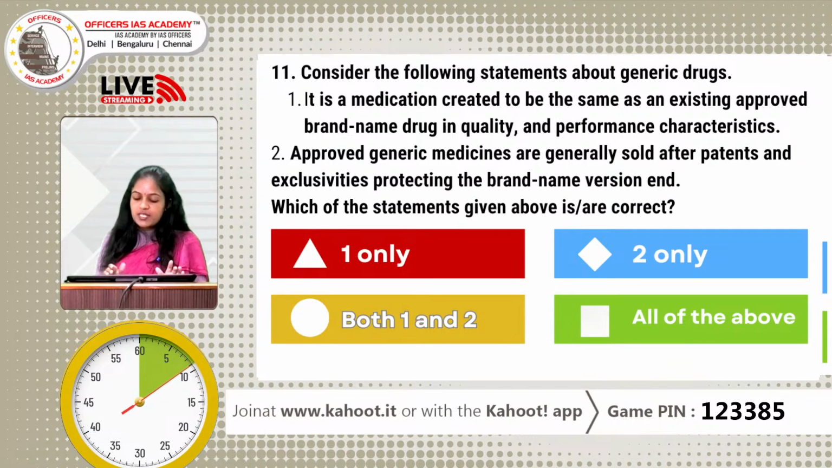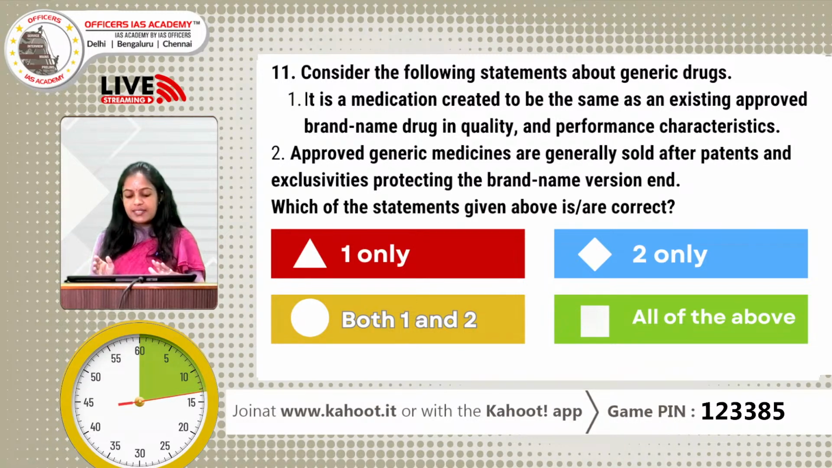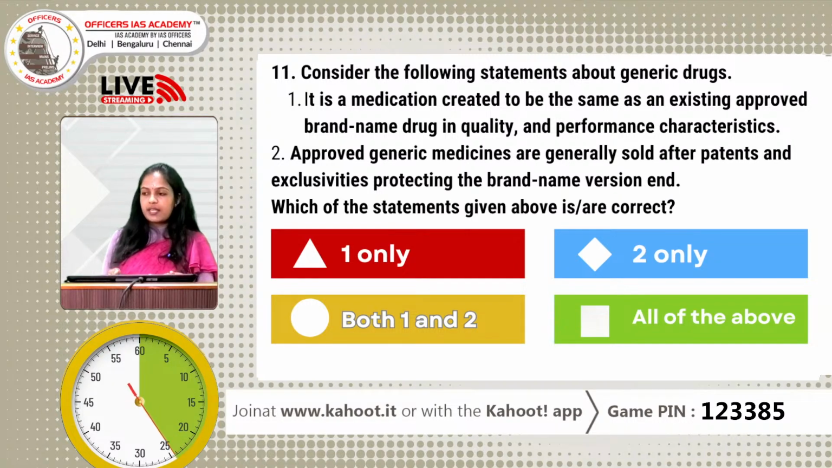Consider the following statements about generic drugs. 1. It is a medication which is created to be the same as an existing approved brand name drug in quality and performance characteristics. 2. Approved generic medicines are generally sold after patents protecting the brand name version end. Which of the statements are correct? 1 only, 2 only, both 1 and 2, and neither 1 nor 2.